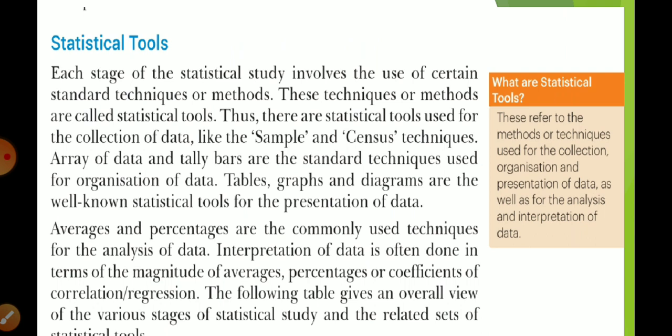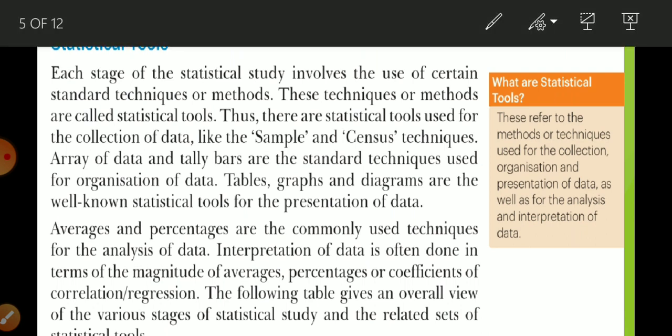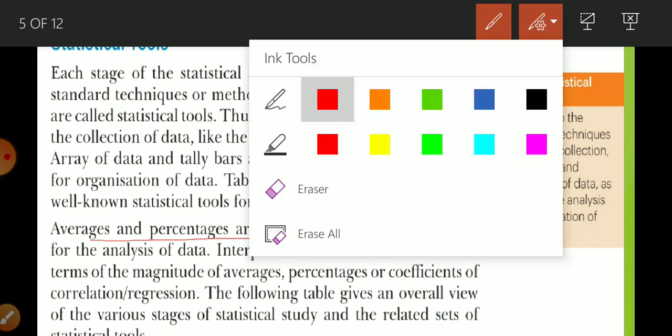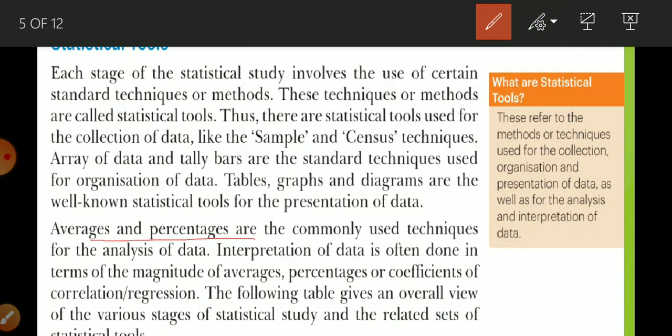In statistics there are many methods to calculate average or percentage. You can use anything, like mean, median, mode, range, quartiles, percentiles, deciles. Now, interpretation of data. Interpretation of data is related to calculation of correlation and dispersion. After that you are able to calculate anything and conclude any result.